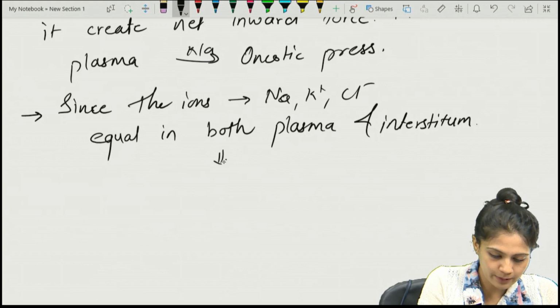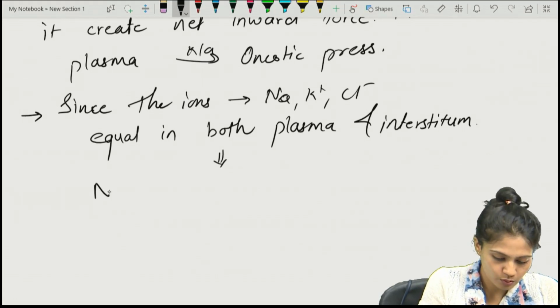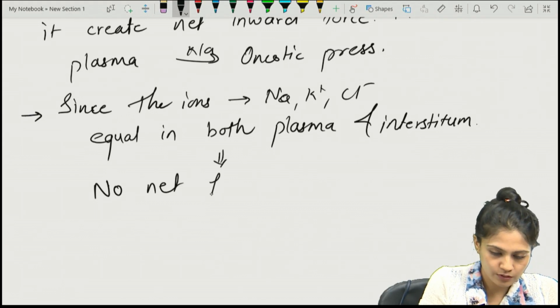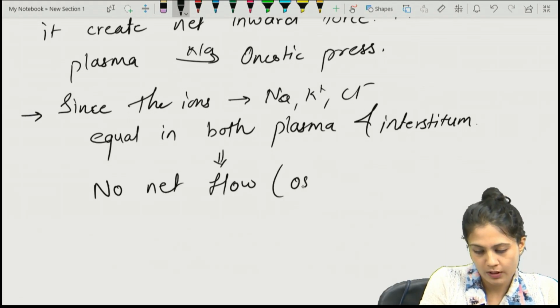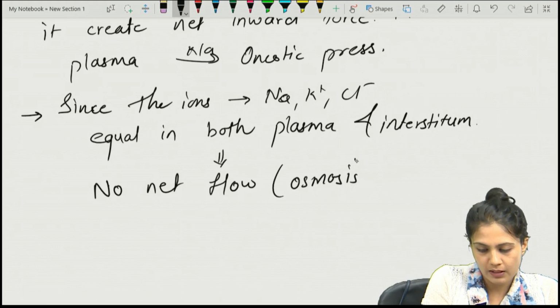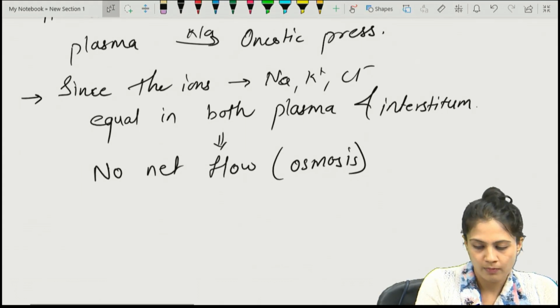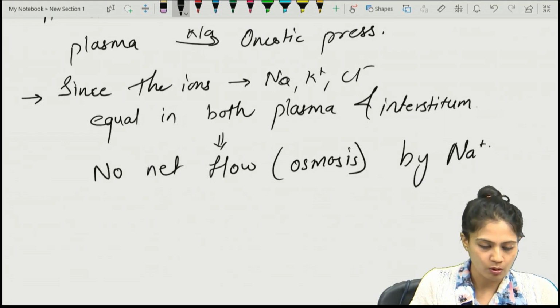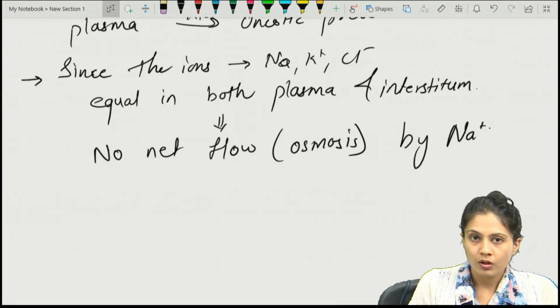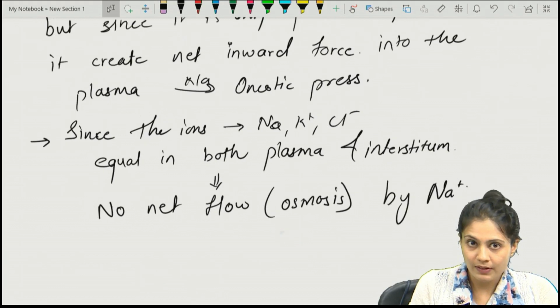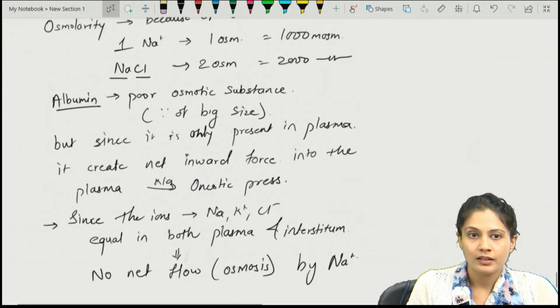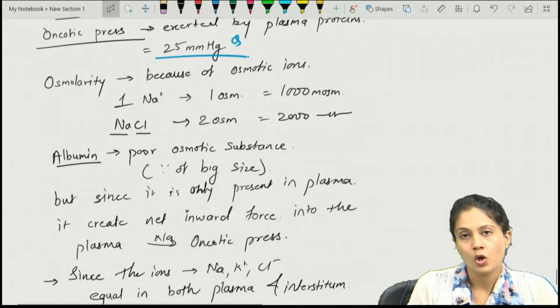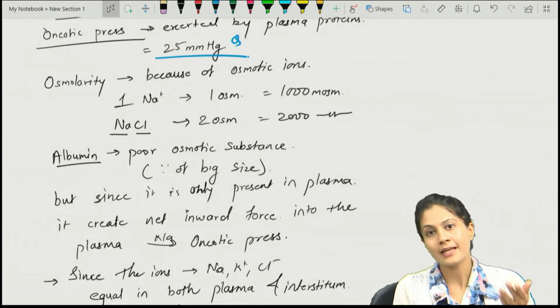So what will happen to the flow? There is no net flow, that means no net osmosis between the plasma and the interstitium, especially by the sodium and all other ions. So the proteins present inside the vessel become an important part of the osmosis, and they create the inward force.